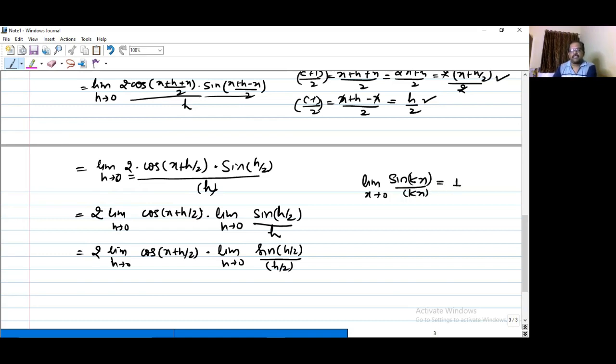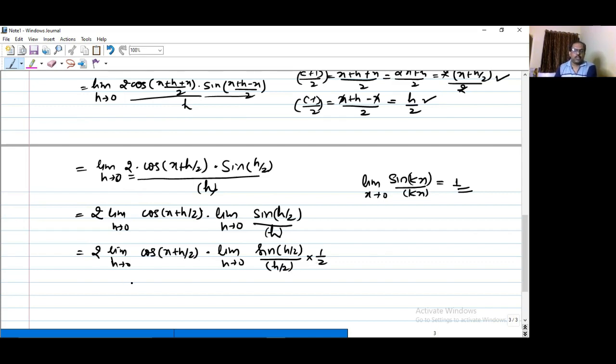But if that theta is in some integer multiple, where k is any non-zero integer, then sin kx upon kx or sin k theta upon k theta as theta tends to 0 will be always equal to 1. So here I have sin of h by 2 in numerator. Denominator में सिर्फ h है, उसको h by 2 करने के लिए मुझे क्या करना होगा? I need to multiply and divide by 2 to the numerator and denominator here.